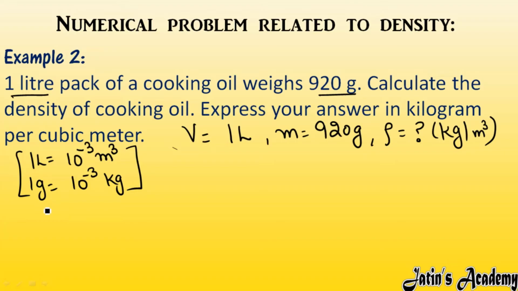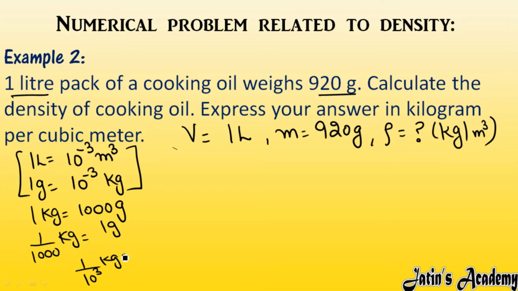As we know, in 1 kilogram, 1000 gram are there. If I want here 1, so 1000 I will take that side. So it will be 1 by 1000 kilogram is equals to 1 gram. 1000 means 10 to the raised power 3, and 10 to the power 3 downside is positive, upside it will go negative. Or simply you can remember like this, 1 gram is equals to 10 to the raised power minus 3 kilogram.